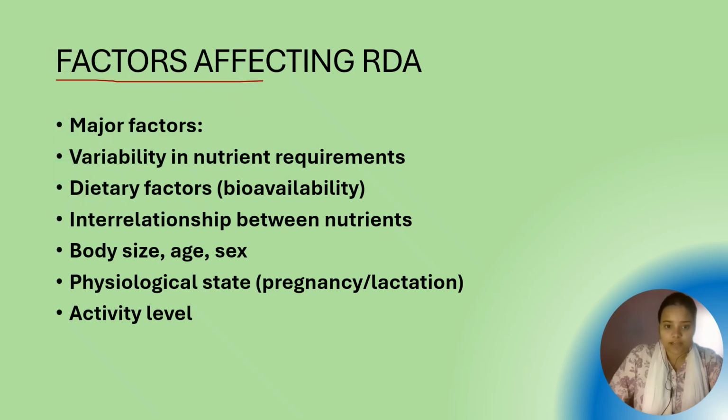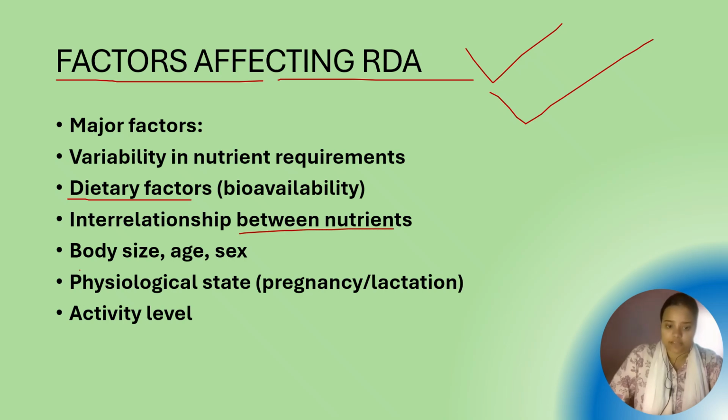Now coming to factors affecting RDA. The major factors are variability in nutrient requirements and dietary factors, interrelationship between the nutrients, body size, age, sex, and physiological states like pregnancy, lactation, and activity level.